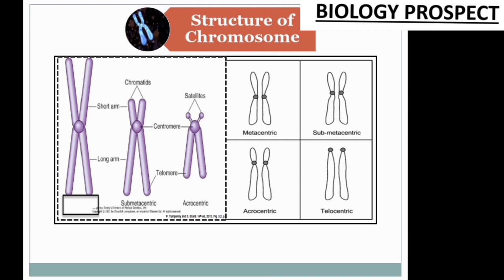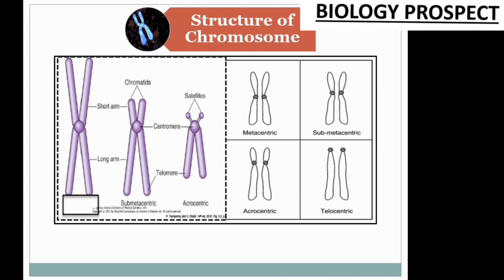Clear? Now the 4th one is the telocentric chromosome. The telocentric chromosome is when the centromere is at the end of the chromatid fibers.